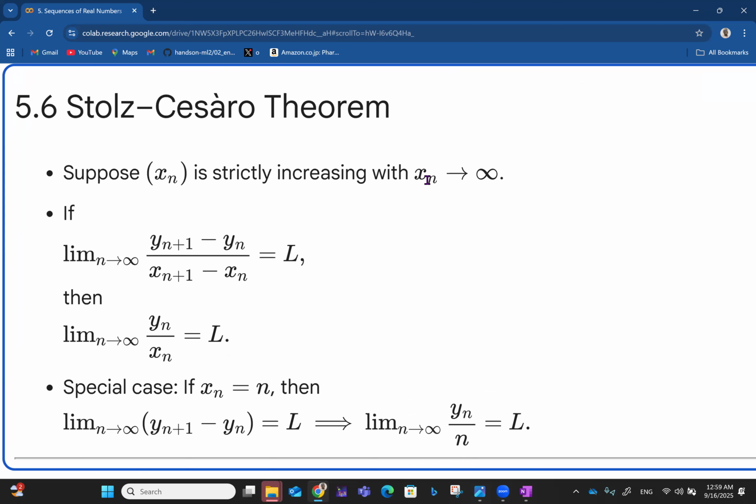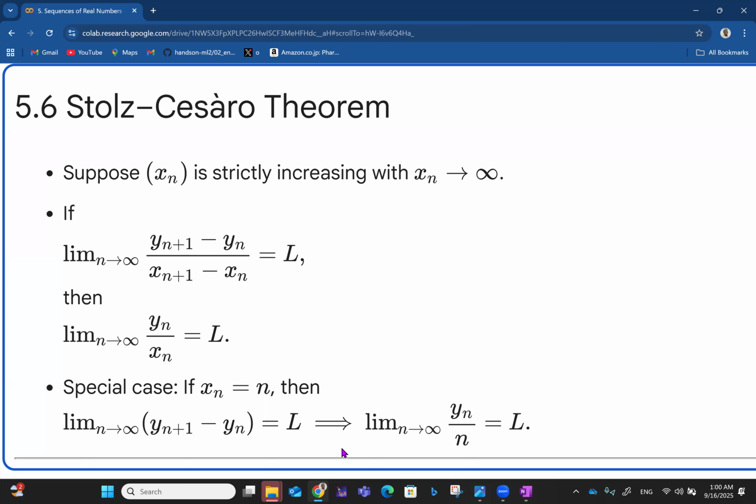Suppose x_n is strictly increasing with x_n approaching infinity. Now if the limit as n approaches infinity of (y_{n+1} minus y_n) over (x_{n+1} minus x_n) approaches the limit L, so we are simply talking about some differentiation kind of thing here, then we can say that the limit as n approaches infinity of y_n over x_n is equal to L. And then we can have a special case where x_n is equal to n,